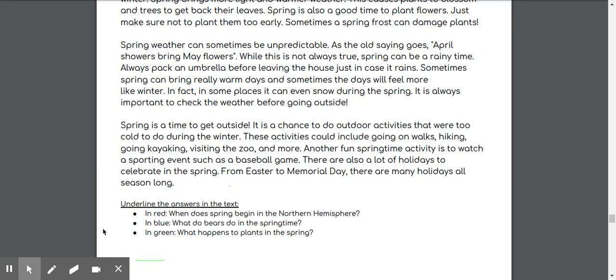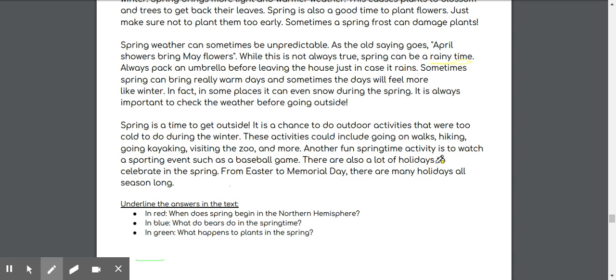Spring weather can sometimes be unpredictable. Here we go, we're talking about weather, so I'm going to get my yellow ready. As the old saying goes, April showers bring May flowers. While this is not always true, spring can be a rainy time. So there's a type of weather that happens in the spring, rainy. Always pack an umbrella before leaving the house just in case it rains.